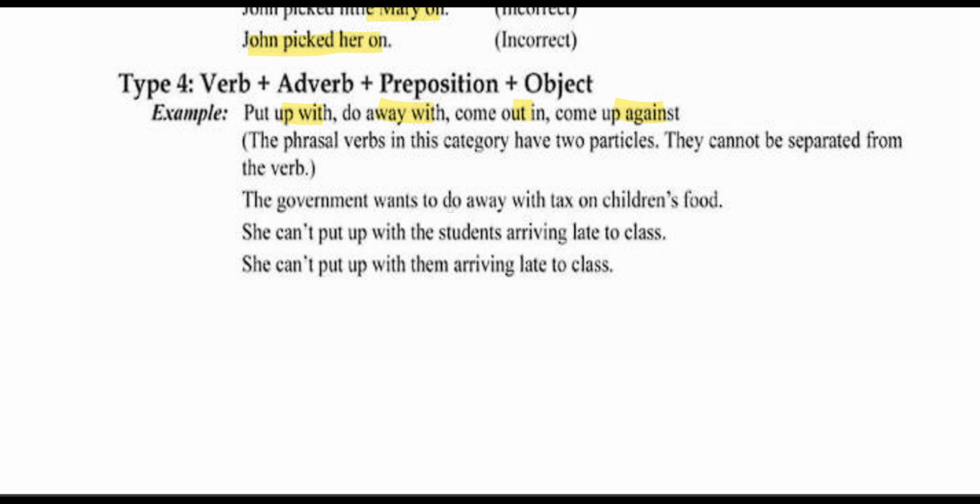So the government wants to do away with tax on children's food. So do away with जो है हमें, we have to keep it together. Next is she can't put up with students arriving late to class. So put up with, we have to keep them together. Again, she can't put up with them arriving late to class. So whatever we use, we have to make sure that put up with, we keep them together. So verb और adverb and prepositions जो हैं हमें इकट्ठे रखना पड़ेगा.